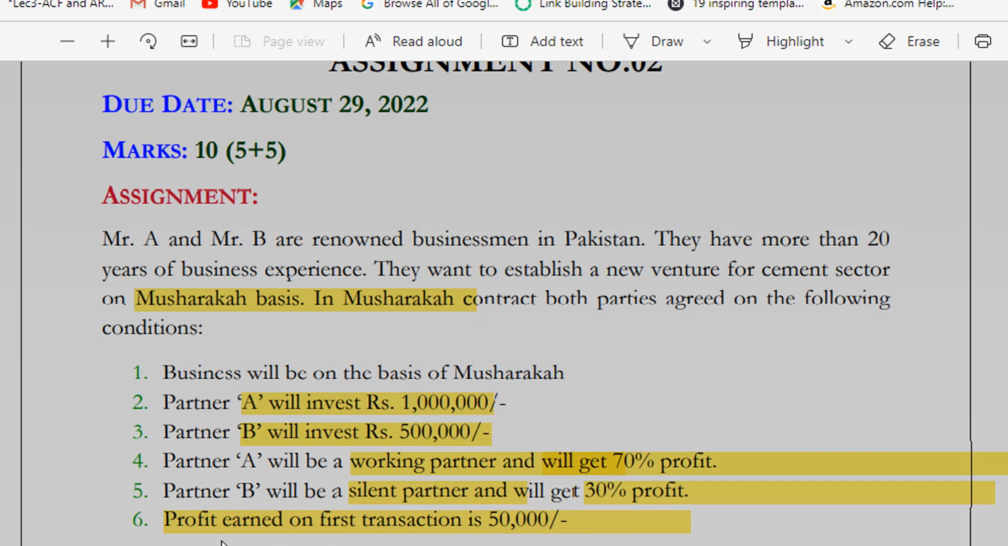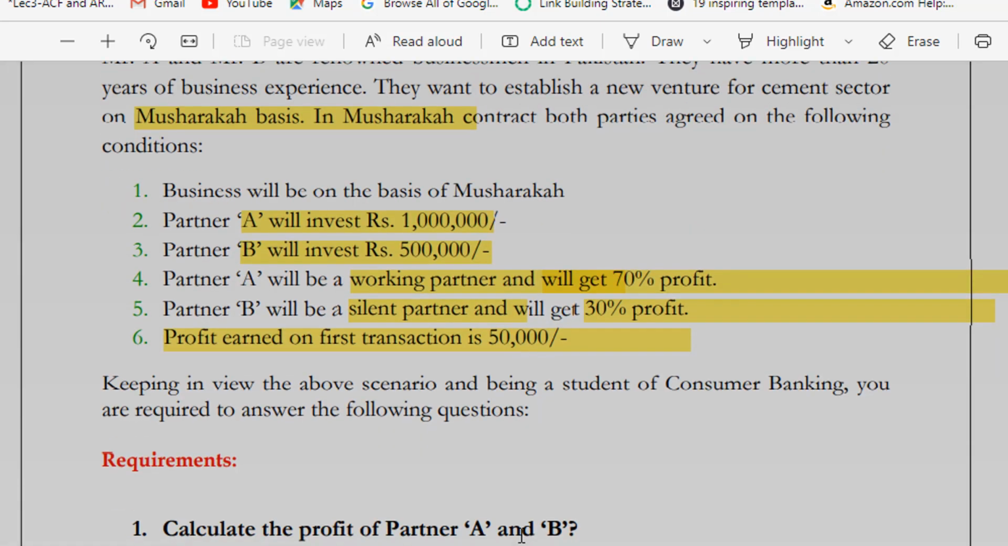Now the profit earned on the first transaction is rupees 50,000. They are giving us the information that they have earned rupees 50,000 as a result of the first transaction. Keeping in view the above scenario and being a student of consumer banking, you are required to answer the following questions. Calculate the profit of partner A and B. You are required to write 5 rights of a partner in Musharakah.